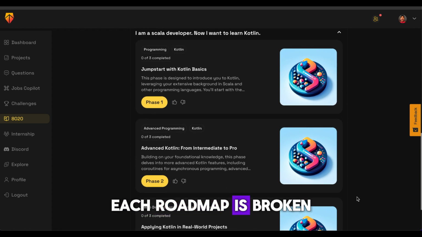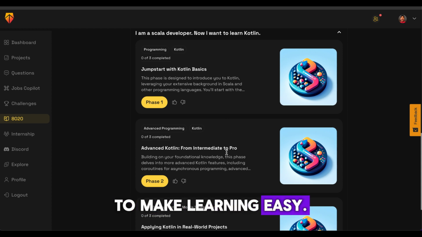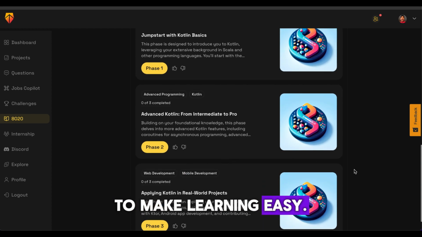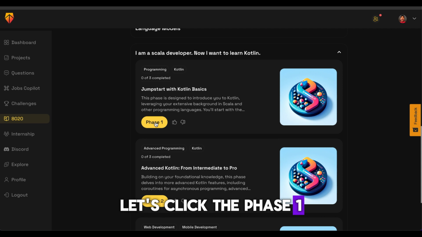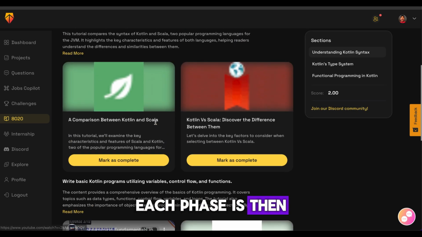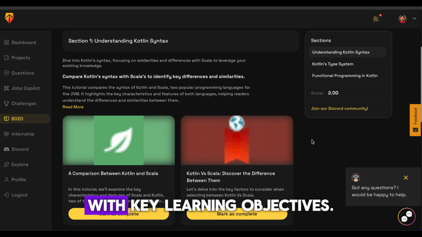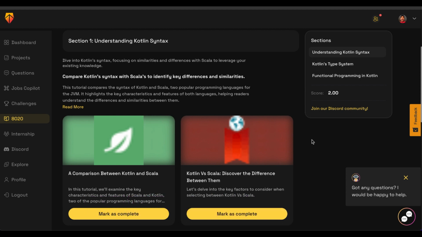Each roadmap is broken down into 3 to 4 phases. In this case, I have phase 1, phase 2, and phase 3. Let's click phase 1. Each phase is then essentially broken down into multiple sections, and sections are mapped to learning objectives, the most important learning objectives that matter for you.